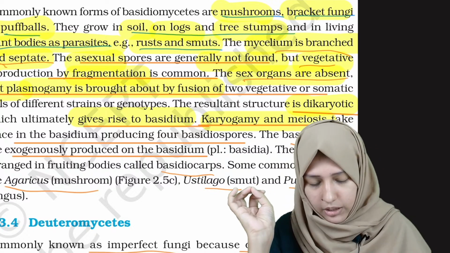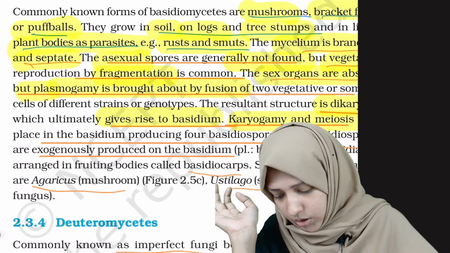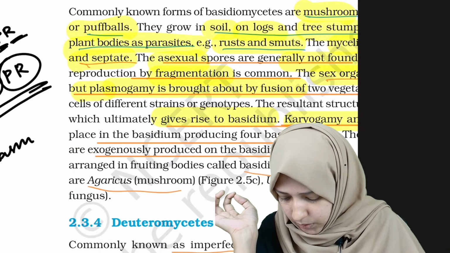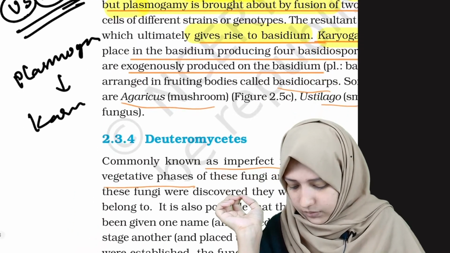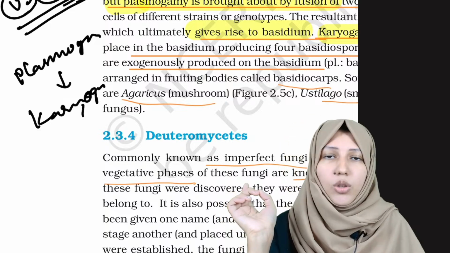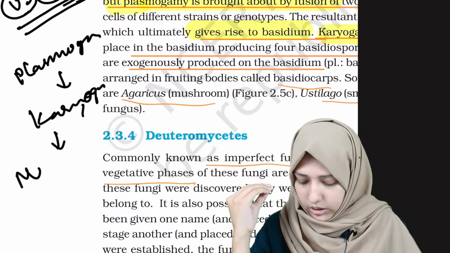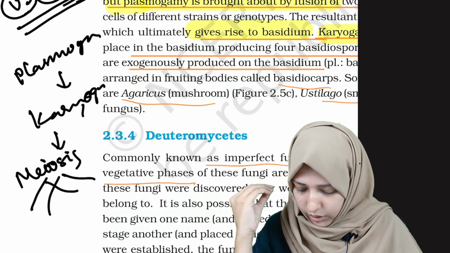It is known as karyogamy, and after that meiosis takes place and spores form. It is a simple procedure. First plasmogamy will happen, then karyogamy will happen. Karyogamy means the fusion of nuclei. Then meiosis, so production of 4 haploid spores.